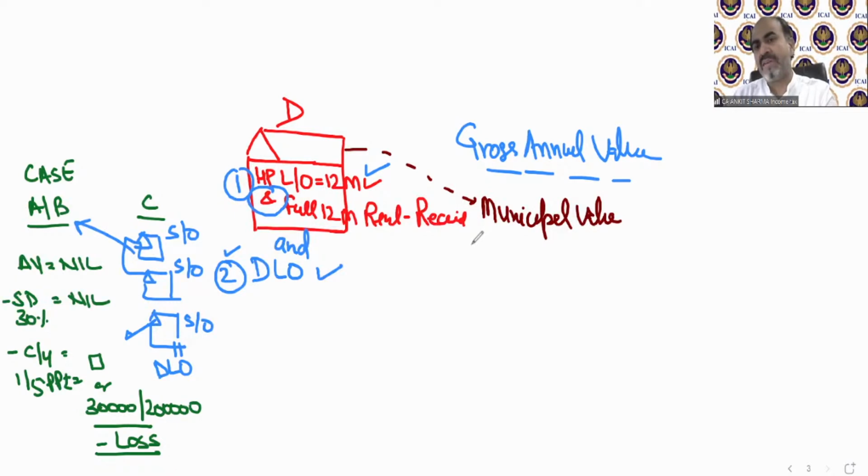So the municipality will decide the rental value of this property as per their concept. That is technically called municipal value. We do not need to know what it is technically because it will be given in the question directly. We just need to know how to take this municipal value and what the treatment of this municipal value is in our numerical.